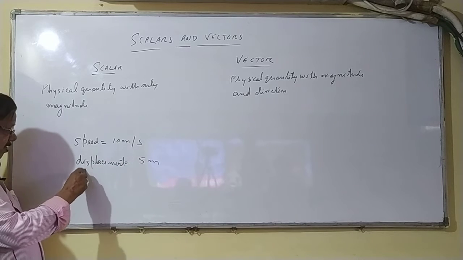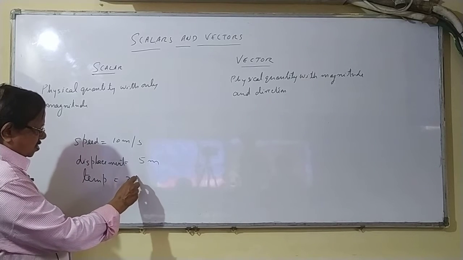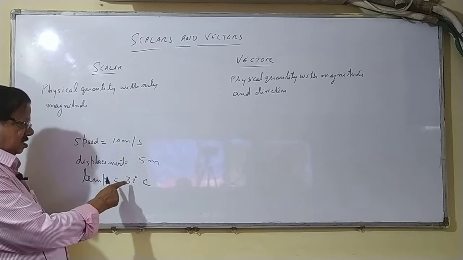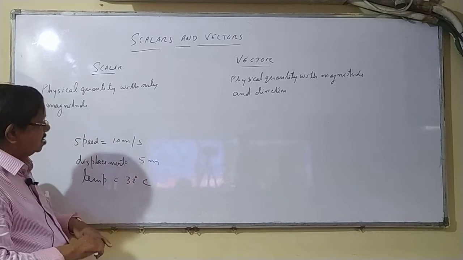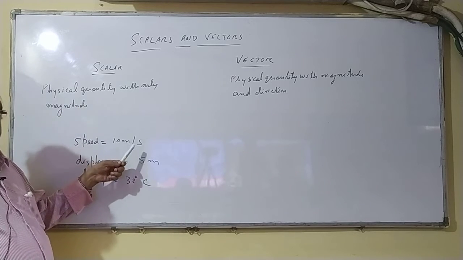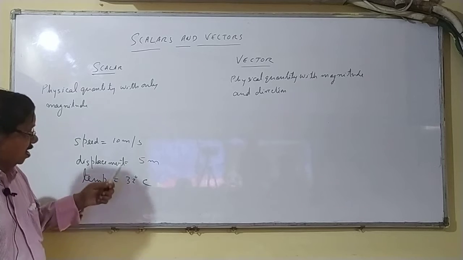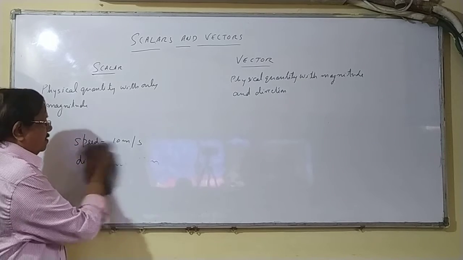Similarly, temperature equal to 32 degrees Celsius. 32 is a number, Celsius is the unit. So all magnitudes should contain a number and a unit. Without either one, it is not a magnitude. Okay, fine.